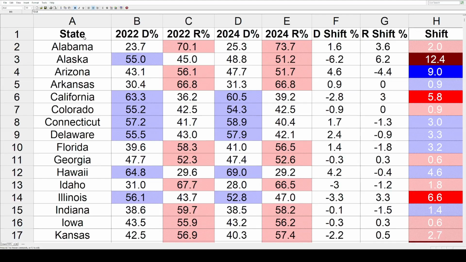There's also some states like New York and Connecticut. They have fusion voting, which also can make some of the data a little bit harder to piece together. And then in some states like California and Washington, they might have 2 Democrats or 2 Republicans in the general election. That's another thing that can sway the data. Louisiana also has a jungle primary. That's another thing that can occasionally complicate some of this data. And there's also going to be all kinds of other different factors such as turnout. One of these is a midterm, one of these is a presidential election.